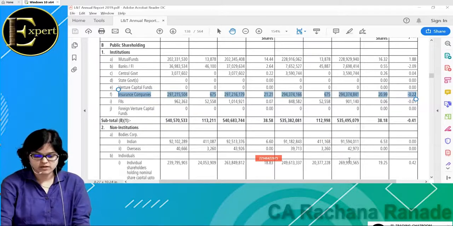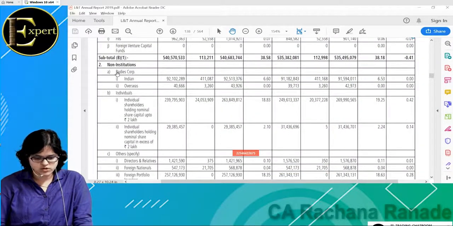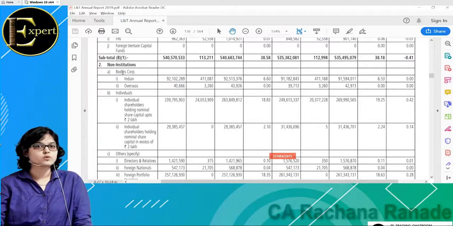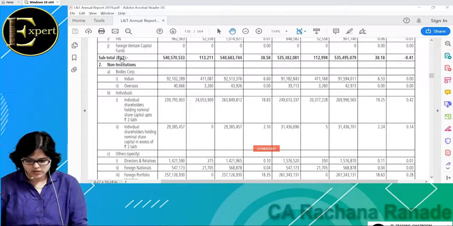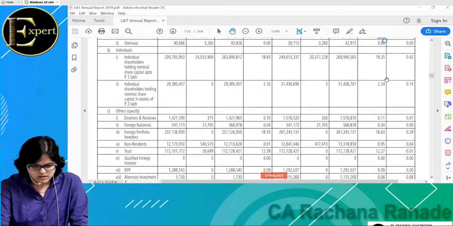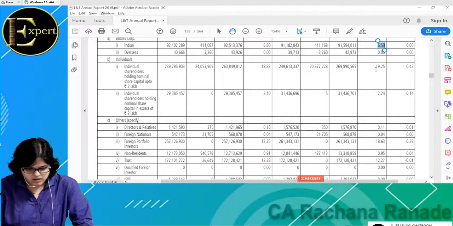Okay, some individuals, up to 2 lakhs is 19%. In excess of 2 lakhs is 2.24%. Again, in the basics of stock market, I have discussed the concept of HNI, high net worth individual, and who is a retail individual investor. Just for you to understand, this is the breakup you get.